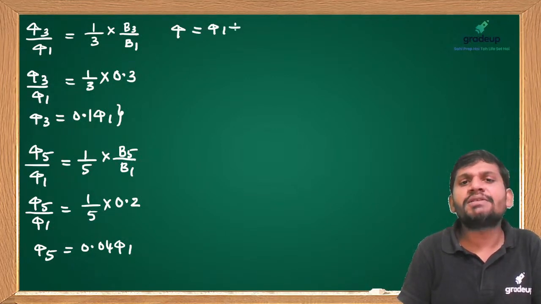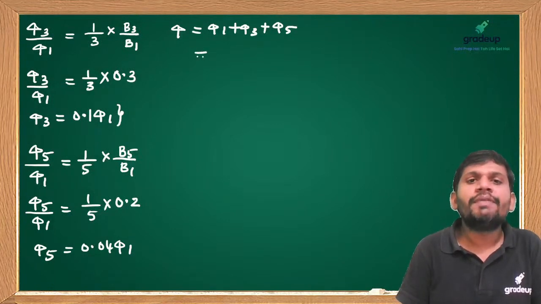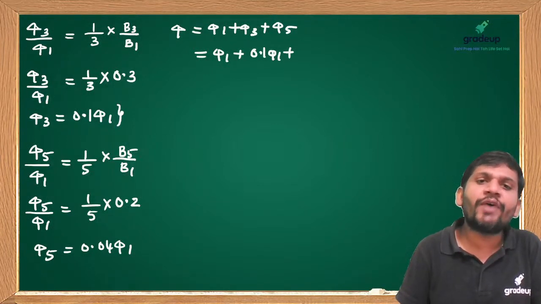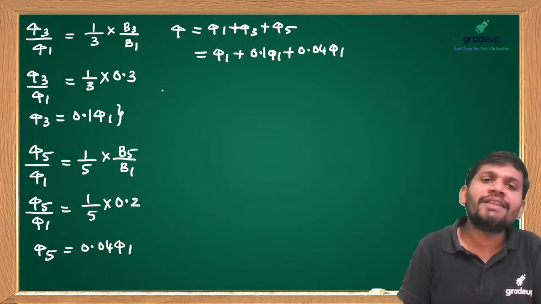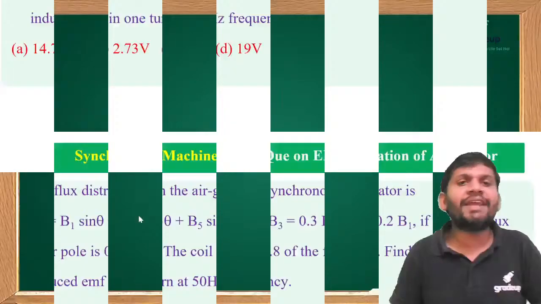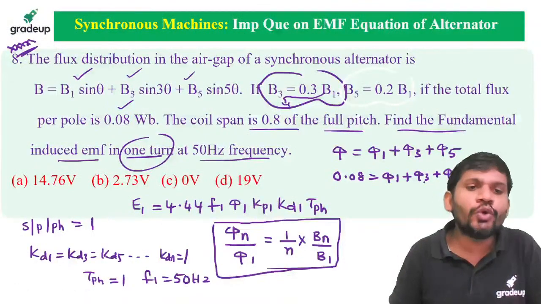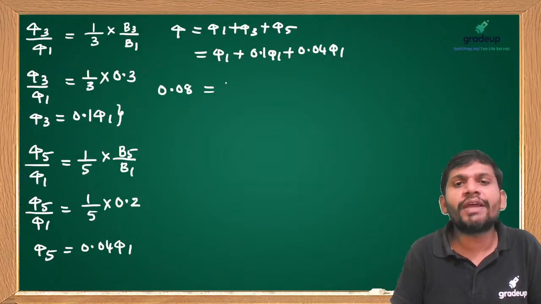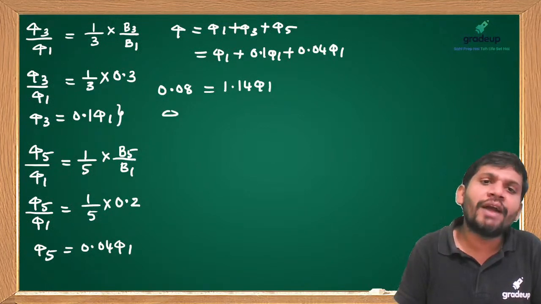Then what is the total flux, students? Pi 1 plus pi 3 plus pi 5. Pi 3 equals 0.1 times pi 1. Pi 5 is 0.04 times pi 1. Then from this, the total pi given is 0.08 Webers. We can simplify this. How much can you get? 1.14 pi 1.